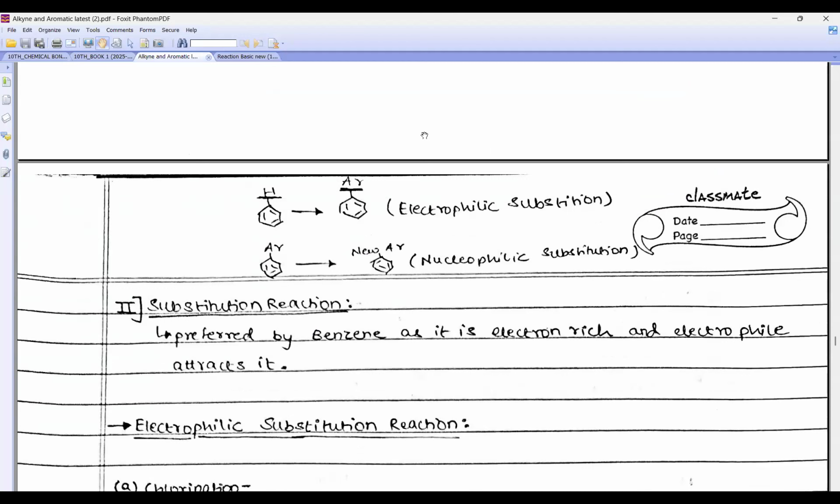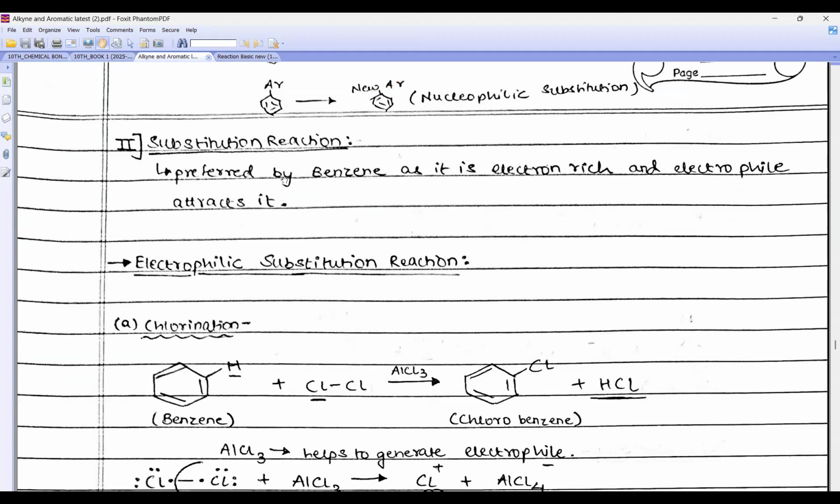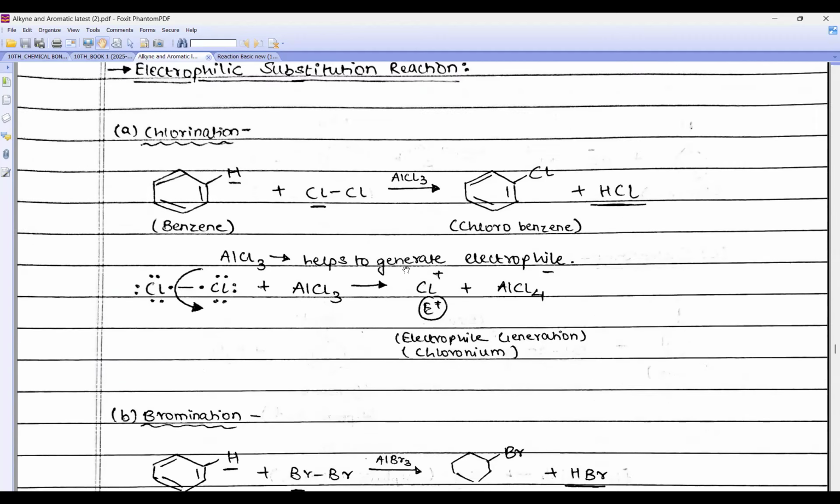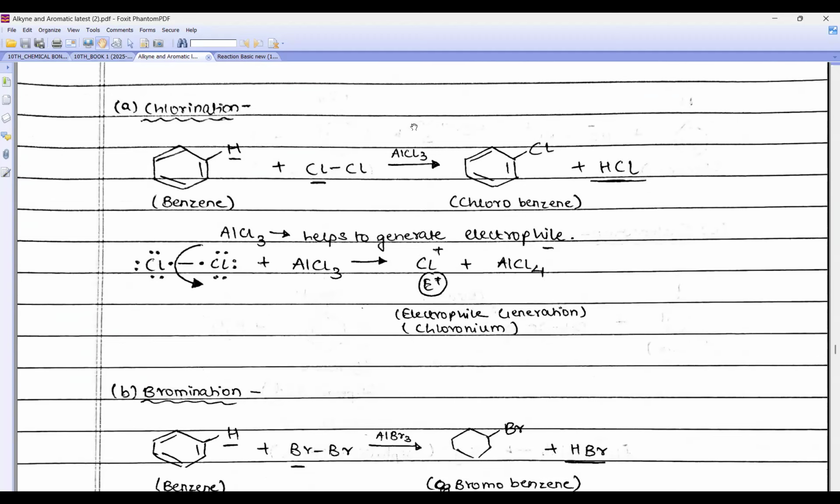So look, I have given the heading also, beta. Look, whenever hydrogen is replaced by a new functional group, we call it as electrophilic substitution. Electrophilic. Why benzene prefer electrophilic substitution? Because it is electron rich. So now first example. जिनमें बेटा पहला रिएक्शन देख बेटा, ये बेंजीन और क्लोरीन के साथ है कि नहीं, बोलो बेटा.